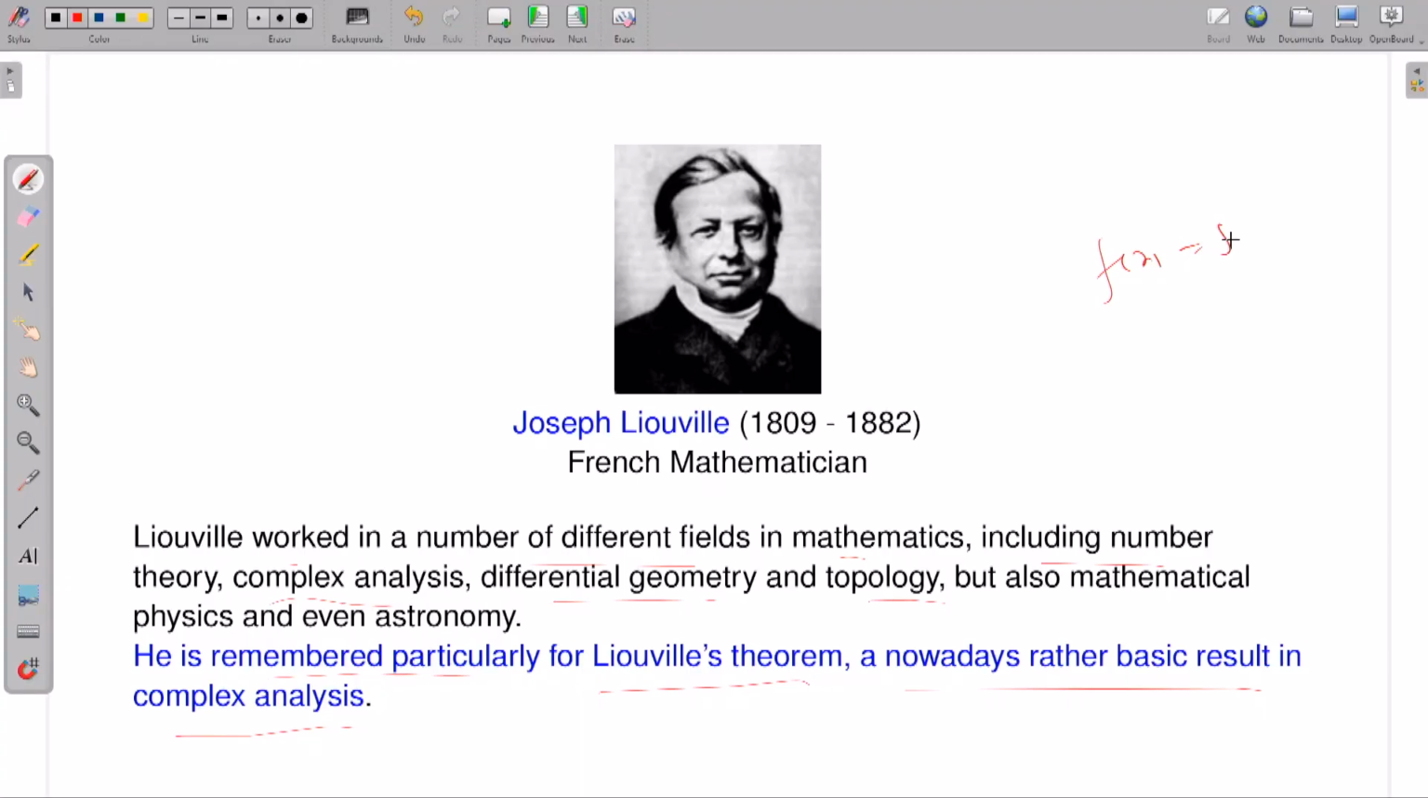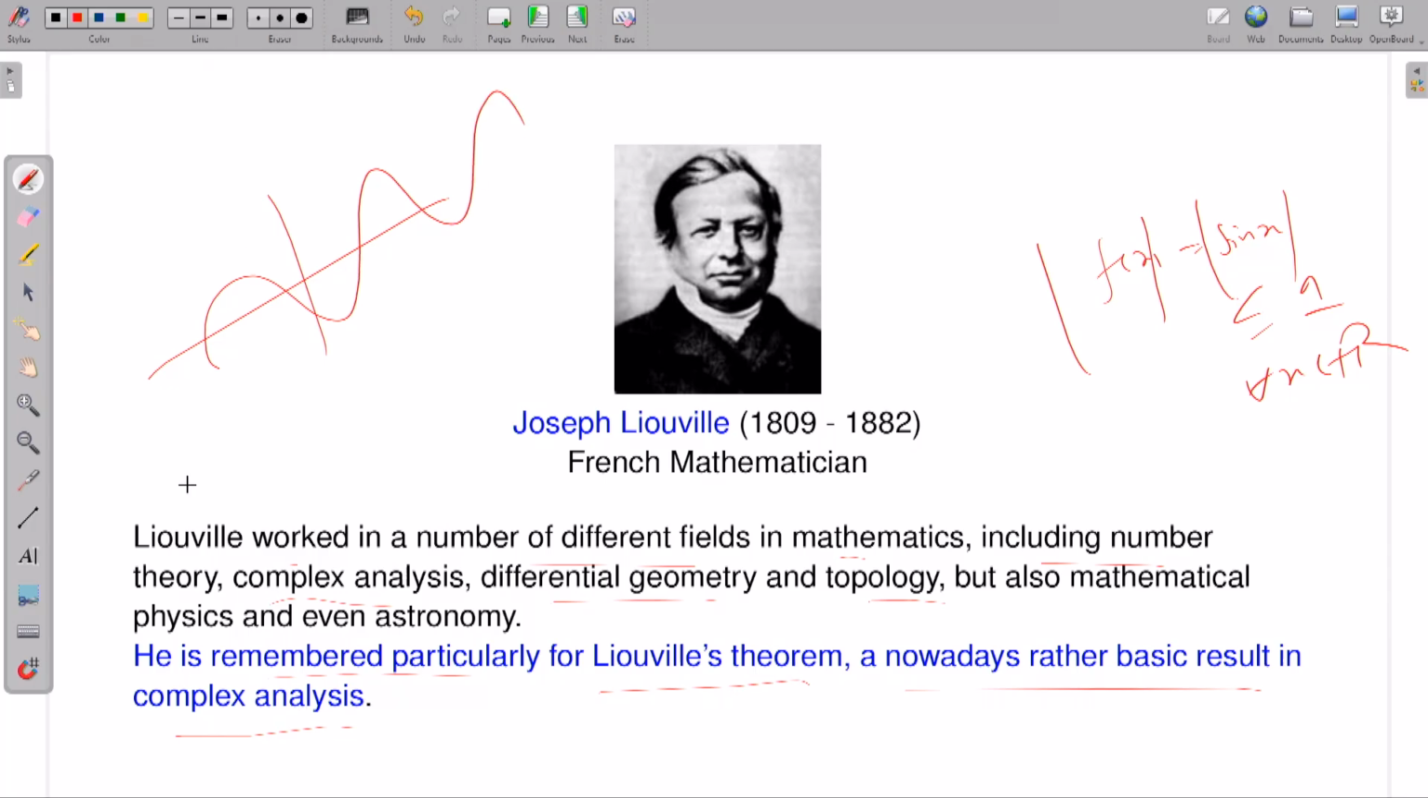For f of x is equal to sin x, if I take the absolute value, it is always dominated by 1 for all x in R. So therefore it is bounded. It is bounded, and it is also nice. Nice means it is infinitely many times differentiable. But if I draw a picture, sin x is not a constant function, right? It will have a graph. Similarly, the cosine function is also a nice function, it is also bounded, but it has a nice graph, so it is not a constant function.